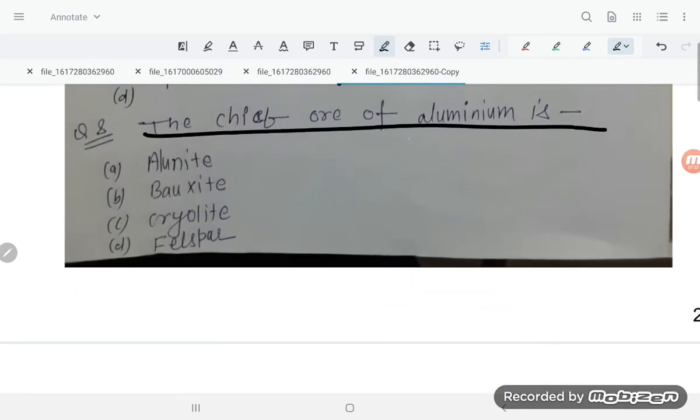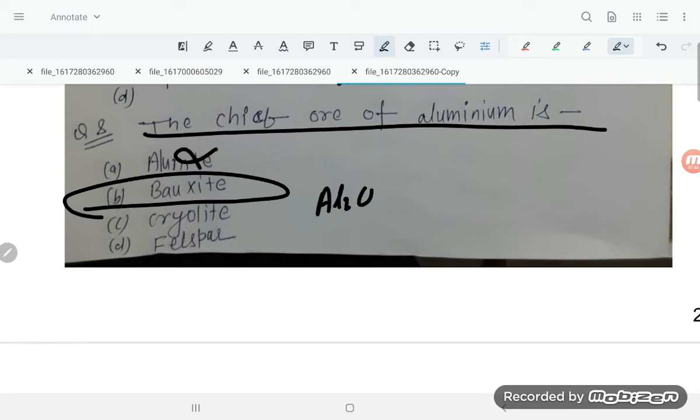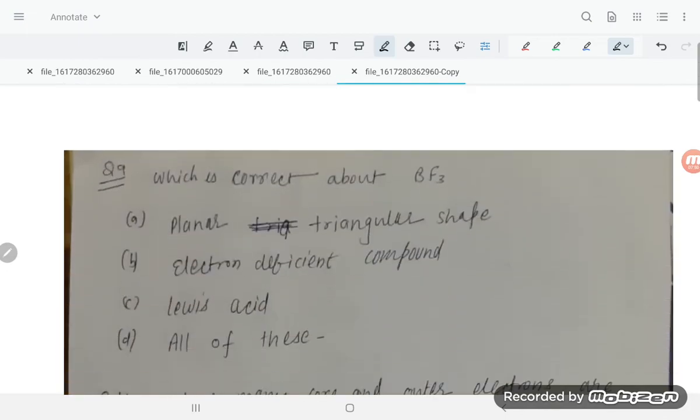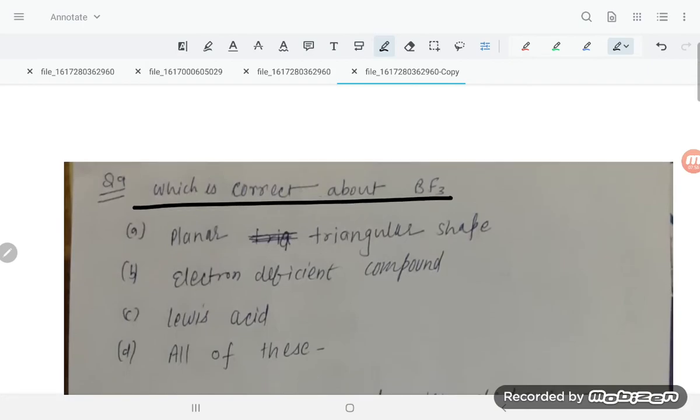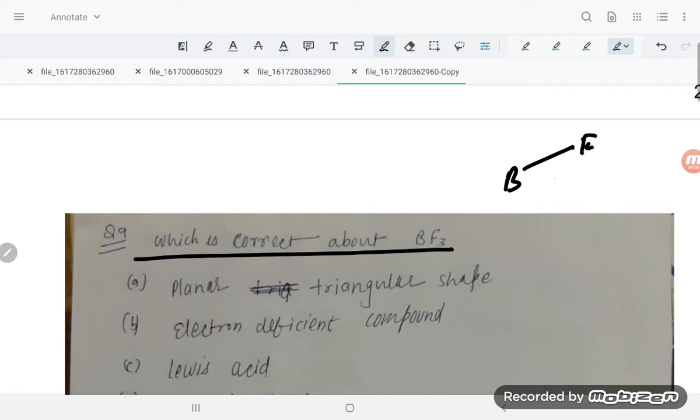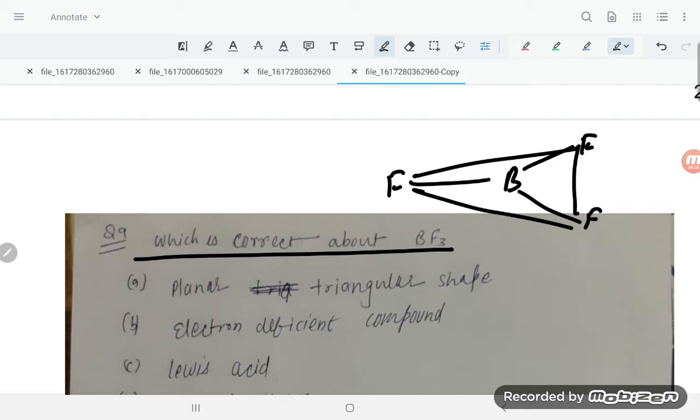The chief ore of aluminum is what, students? Not alunite. Bauxite, students, bauxite, that is Al2O3.2H2O. This is the chief ore of aluminum. Next one, which is correct about BF3? BF3 is trigonal planar, so that is correct. Here you see fluorine, fluorine, fluorine. The shape is trigonal planar. This is the correct one.